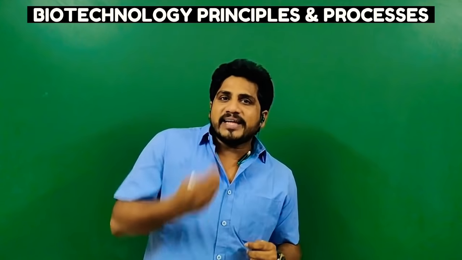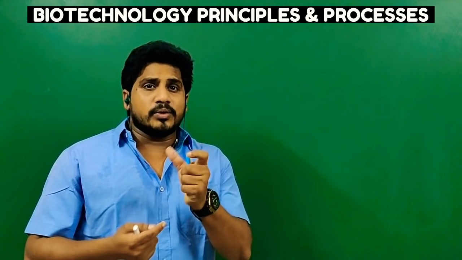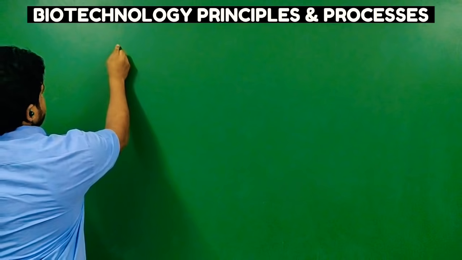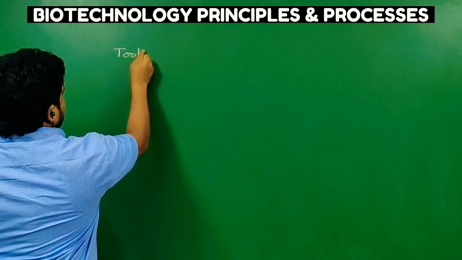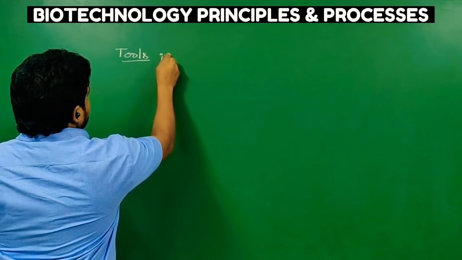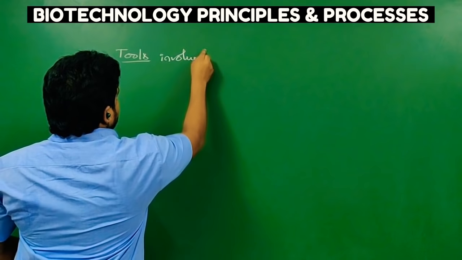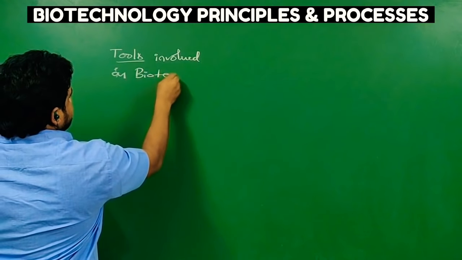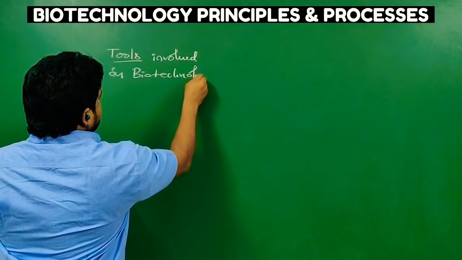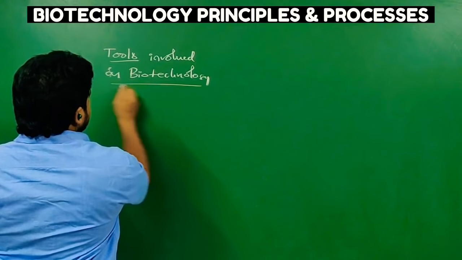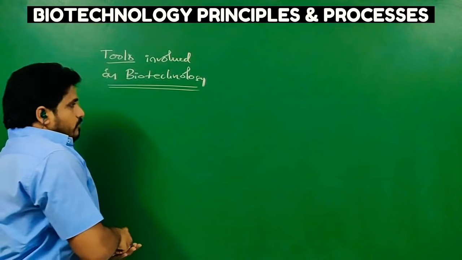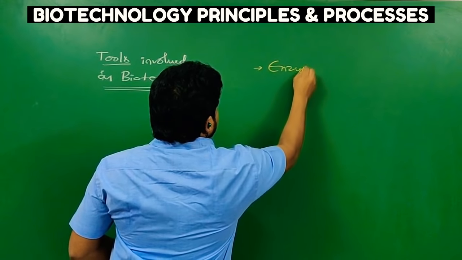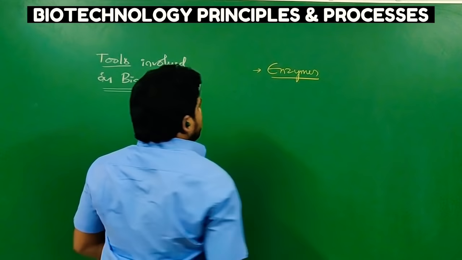That means, to carry out techniques and processes, the tools exactly required are called biotechnology tools, or tools involved in biotechnology. This is the topic now. Let us discuss them one after another.